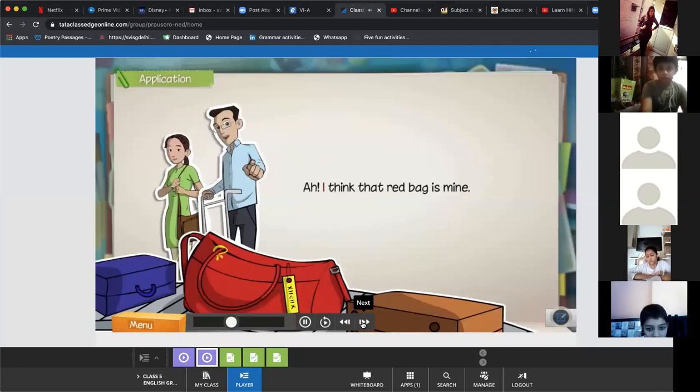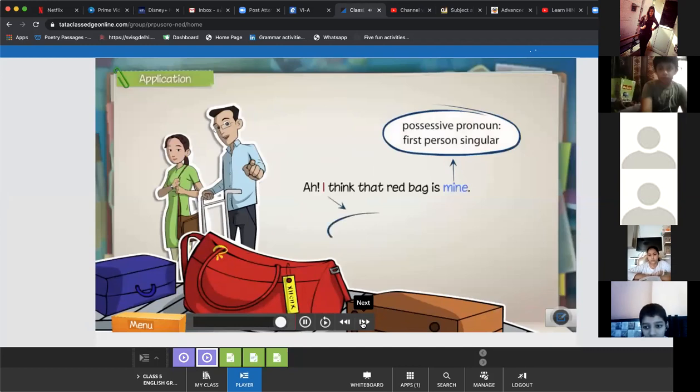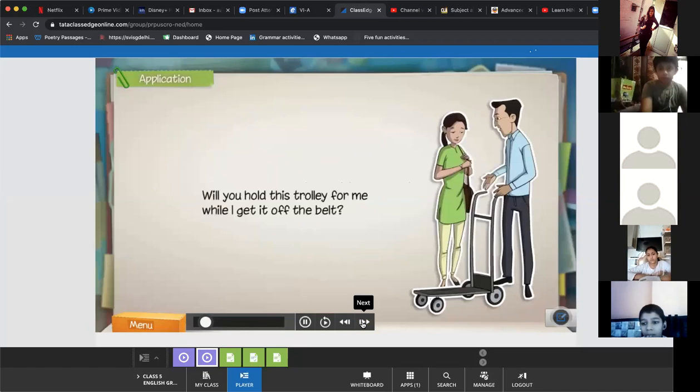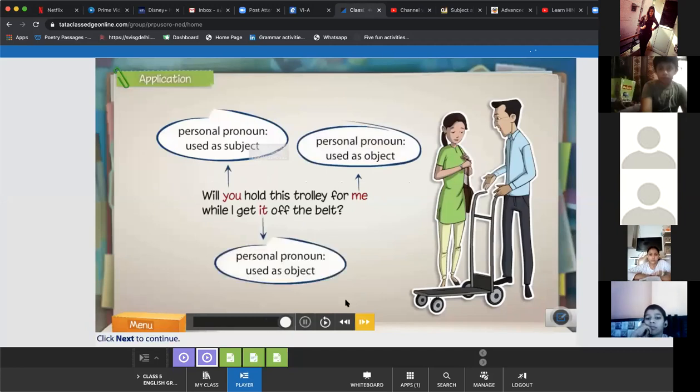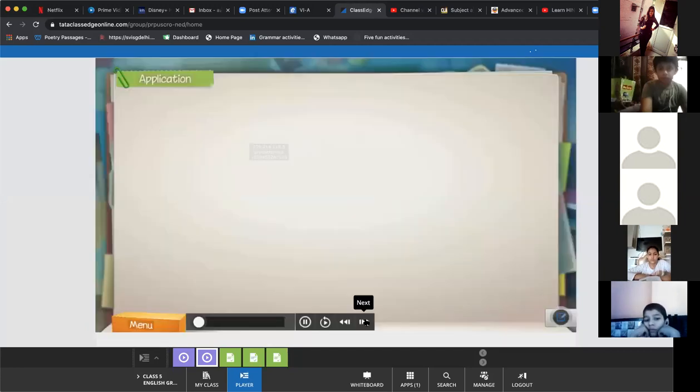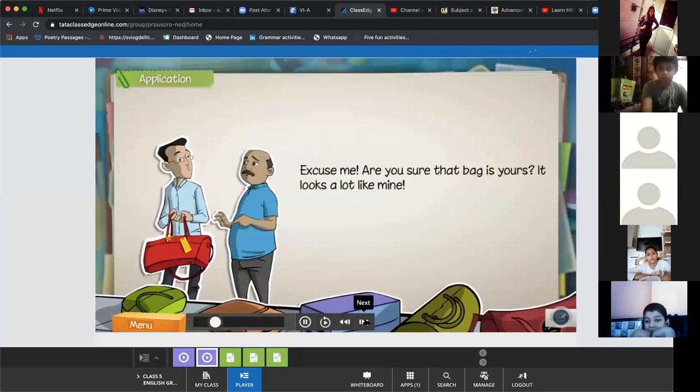I think that red bag is mine. Now possessive is used with personal. Will you hold this trolley for me while I get it off the belt? Excuse me, are you sure that bag is yours? It looks a lot like mine.